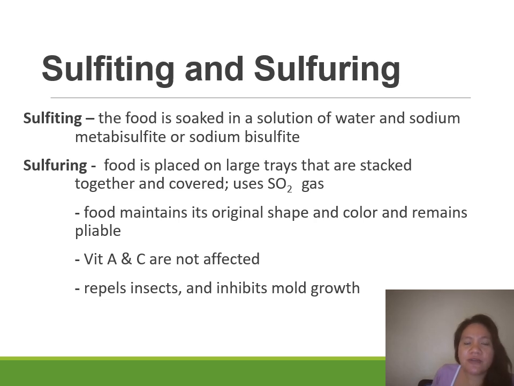So sulfiting method is where you soak the commodities in a solution containing water and sodium metabisulfite. Others also use sodium bisulfite.